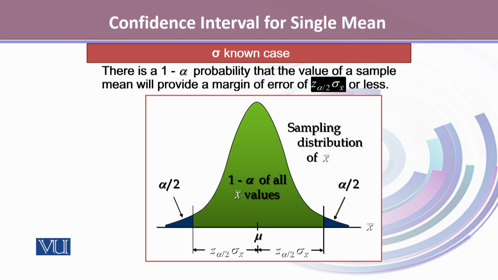Since we talked about that x bar follows the normal probability distribution, we have a normal curve plotted here. And the sampling distribution of x bar would be represented by this normal curve, where the blue shaded region talks about the alpha by 2s, whereas the central region that is green is 1 minus alpha of all x bar values. The central region will cover the confidence region.